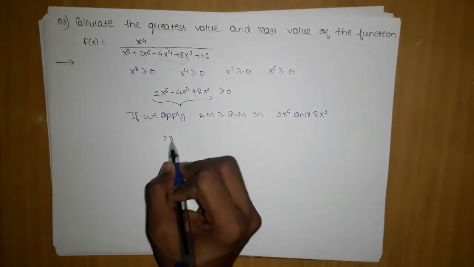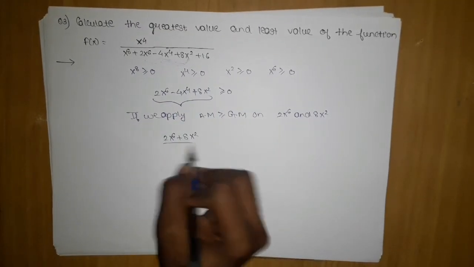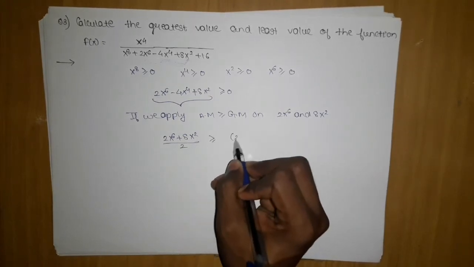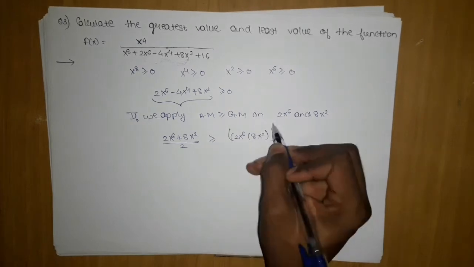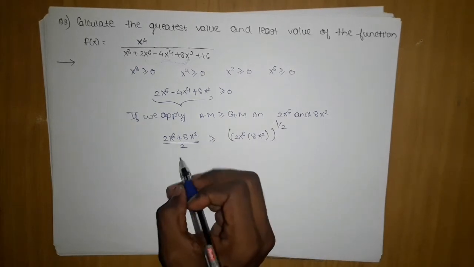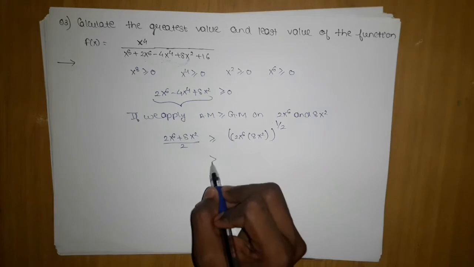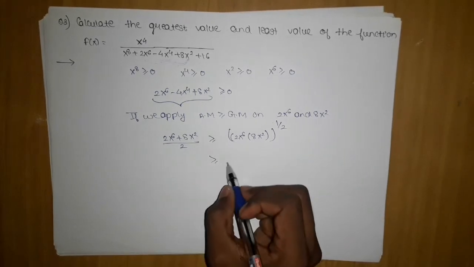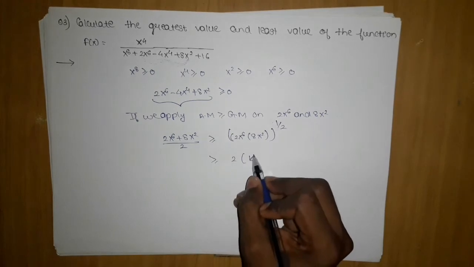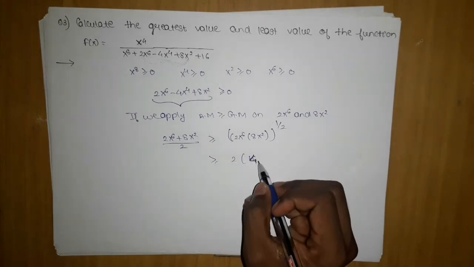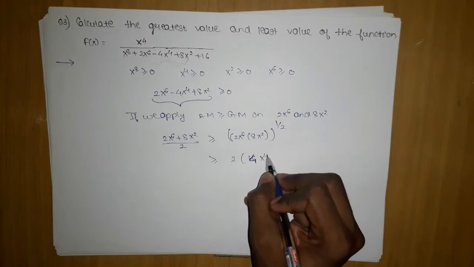So I apply this: 2x power 6 plus 8x square upon 2 is greater than or equal to the square root of 2x power 6 into 8x square. Here this 2 moves over, which gives 2 into 16, which becomes 4, so 4 is forming, and x power 4.